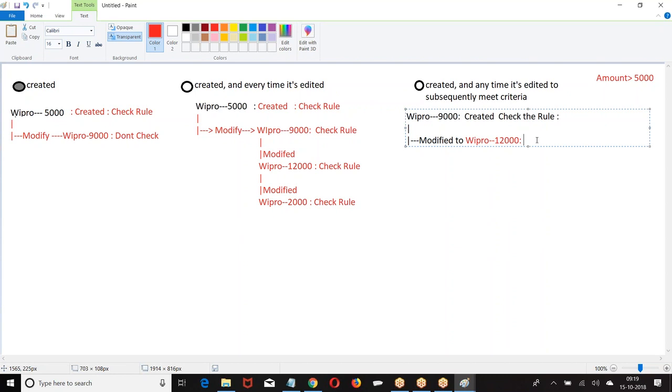If the record which I am trying to modify is already meeting the condition, then don't check the rule. So what happened? Right. The record which I am trying to modify, Wipro 9,000, if that record is already meeting a condition, then don't check the rule. Again, modify.